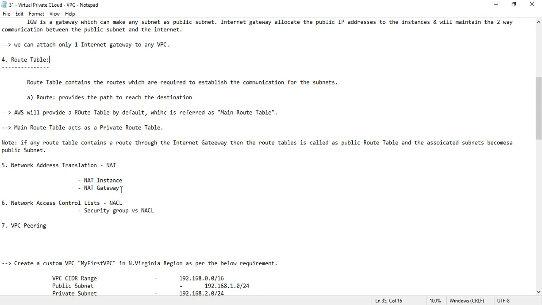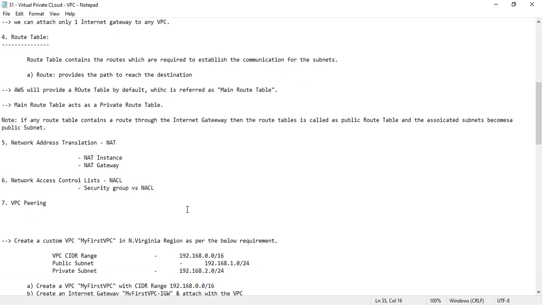And the NAT gateway must be created in the public subnet. Just make sure the NAT gateway is created in the public subnet. Then only it will allow traffic from the private subnet to the internet, and it will never allow incoming traffic. Please have clarity on this.